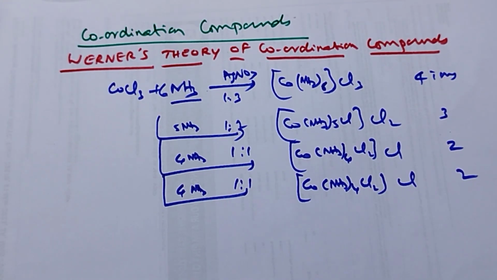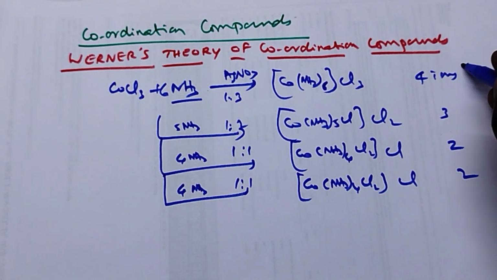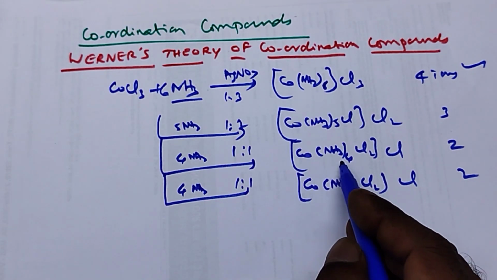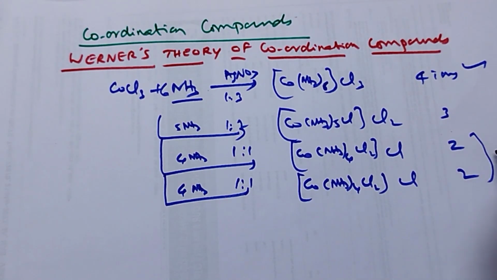So he first analyzed this cobalt chloride by changing the number of moles of ammonia: 6 moles, 5 moles, 4 moles, 4 moles. In the presence of the electrolyte silver nitrate, we get 4 ions in the first case: 3 Cl minus ions, and the whole complex [Co(NH3)6] as 1 ion. So totally 4 ions. In the case of [Co(NH3)4Cl2]Cl, 2 ions are formed. These last two look the same, but they are cis and trans isomers.